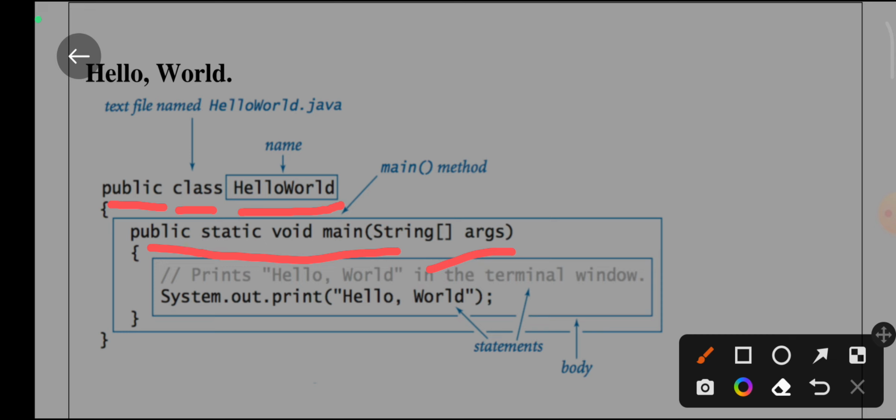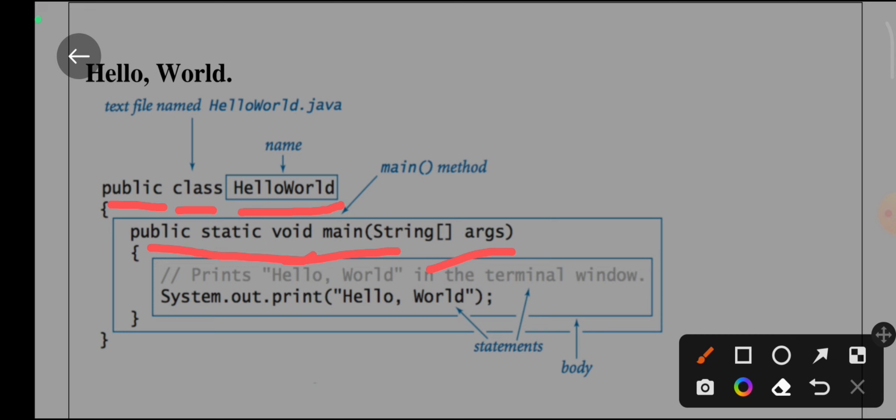As it is the main method, there is no need to create a separate object in order to call this method. So that's why it is mentioned as static. There is no need to create a separate object for calling this one. In further tutorials you can learn more about this static keyword. And it is not returning anything, so that's why it is void. And it accepts string arguments.